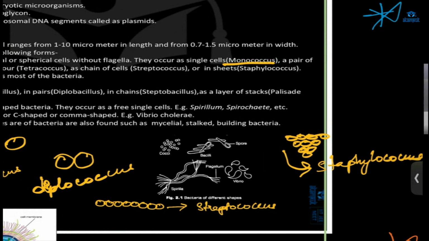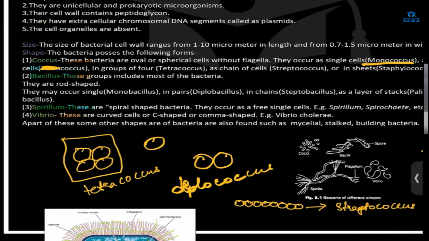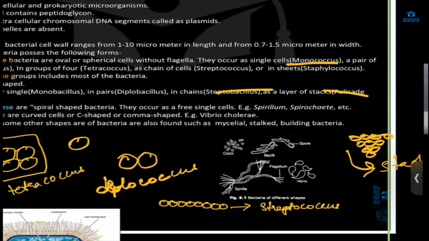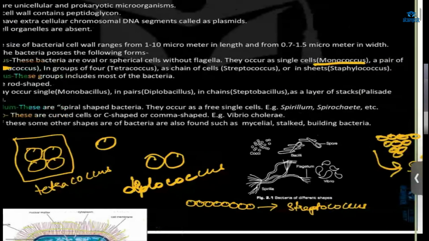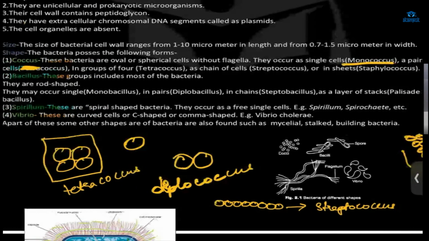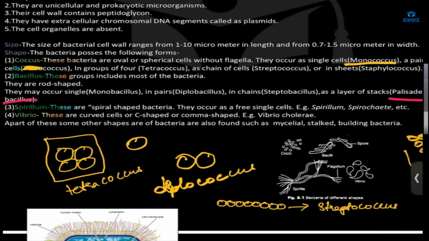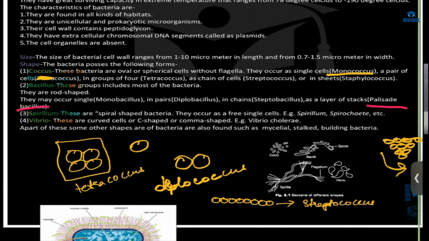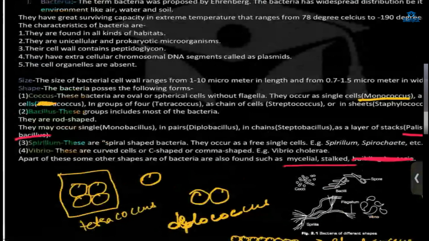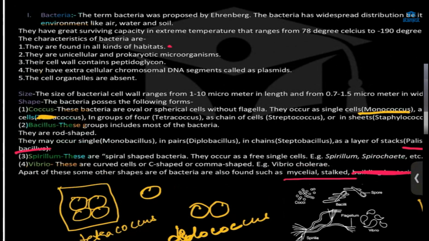Based on the shape and how they are arranged, the name will be different. The bacillus is the same thing: monobacillus, diplobacillus, streptobacillus. Only the name for the sheets changes. In the case of coccus it was Staphylococcus, but here it is palisade bacillus. That is the only difference. All the other naming is the same. Spiral is only spirillum. Other shapes are also found, mycelial and stalk. They are found in all kinds of habitat.